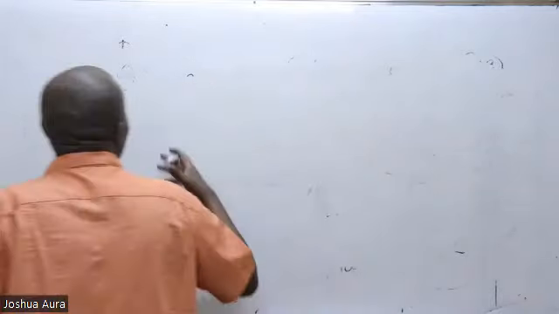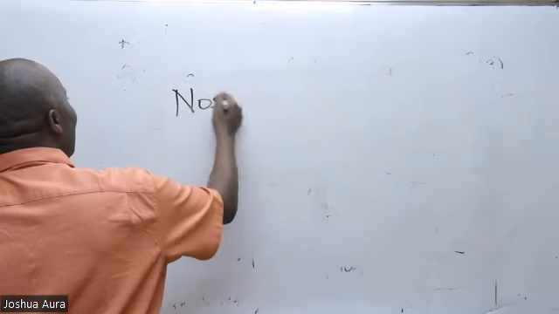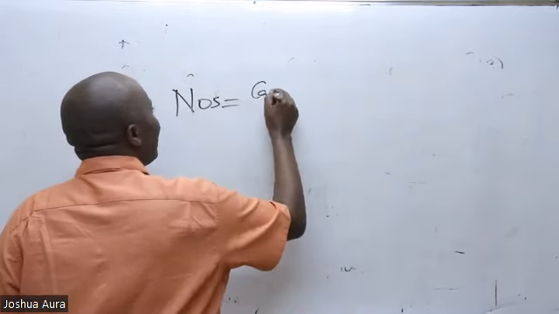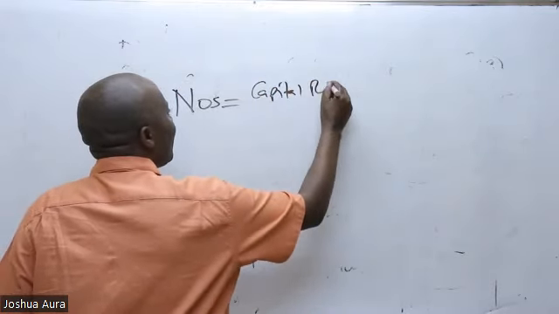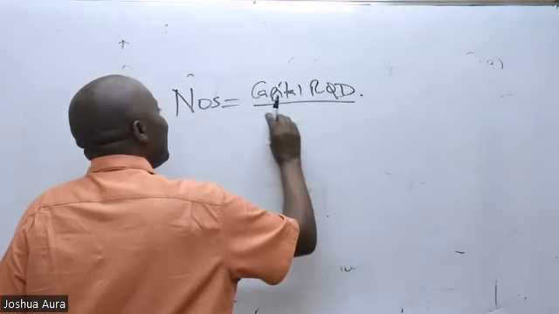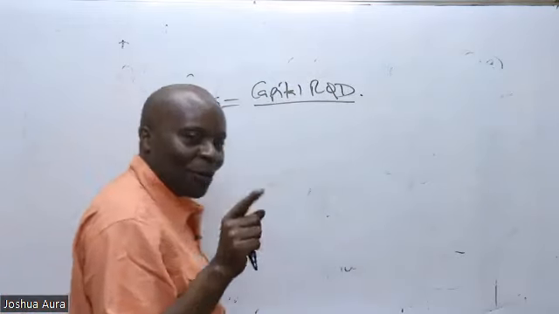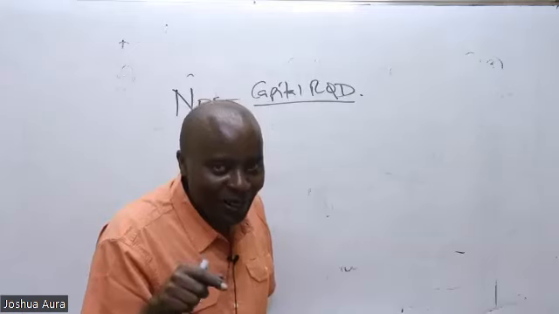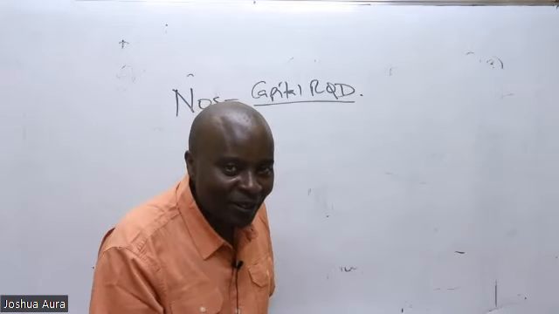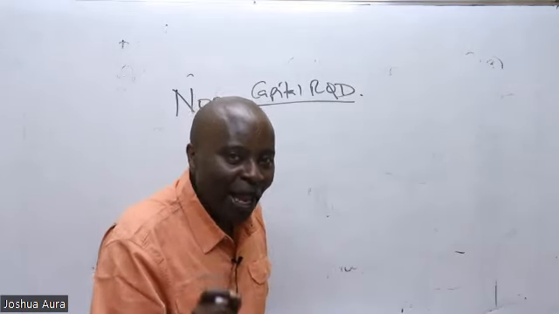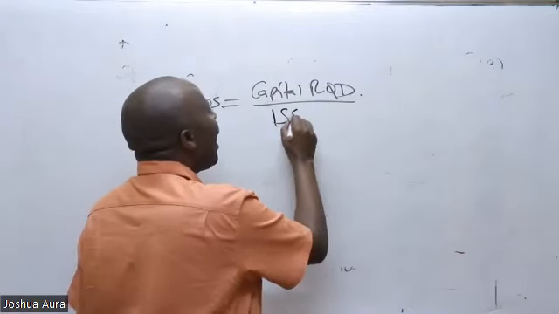So let's see here. They want me to calculate the number of shares. So the number of shares, how do we get this? Number of shares is the easiest thing. In this case here, I will take the capital required. The capital required can't be over par value because there is a discount involved. Here we are issuing them at a discount. So we talk of the capital required over the issue price.